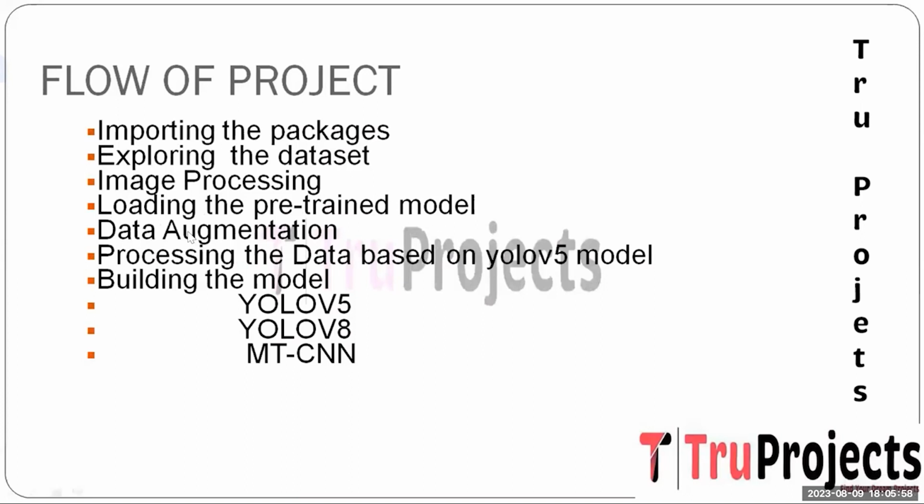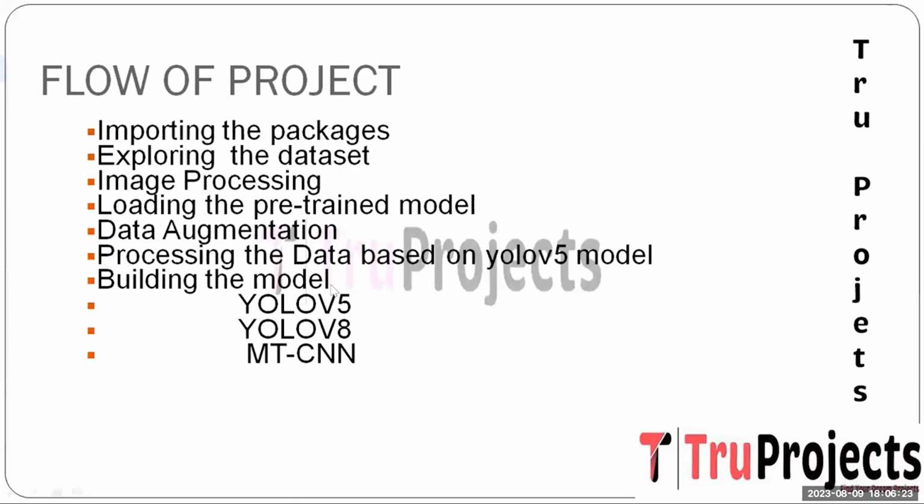The next step is data augmentation. To augment the dataset and introduce variety, techniques like rotation, flipping, and cropping are applied to create additional training samples. The next step is processing the data based on the YOLO v5 model. The data processing adheres to YOLO v5 model specifications. This step involves formatting the data to align with the model's input requirements.